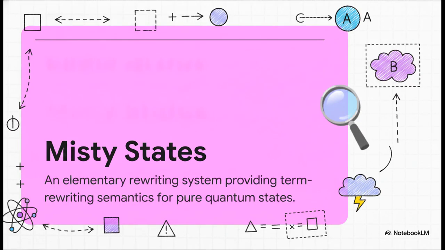Okay, so how does German actually define a misty state? Well, formally, it's an elementary rewriting system providing term rewriting semantics for pure quantum states. But let's put that in plain English. Instead of dealing with dense matrices and continuous waves, you're essentially just swapping out terms based on a set of simple elementary rules. It's kind of like a giant structural game of find and replace, and it perfectly mimics the behavior of pure quantum states.